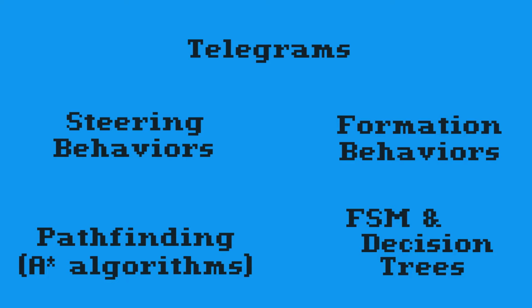And then we also have formation behaviors, which involves multiple entities. And as you can see from the title, with formation behaviors, the entities move with respect to each other's positions.